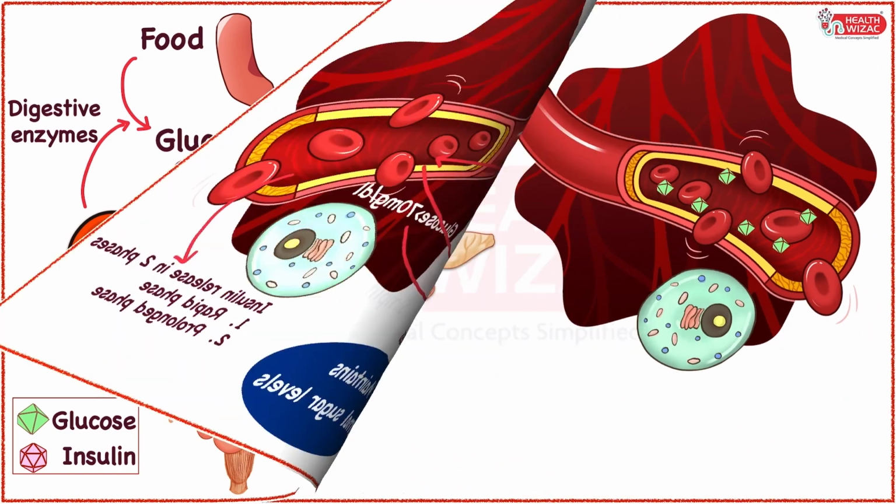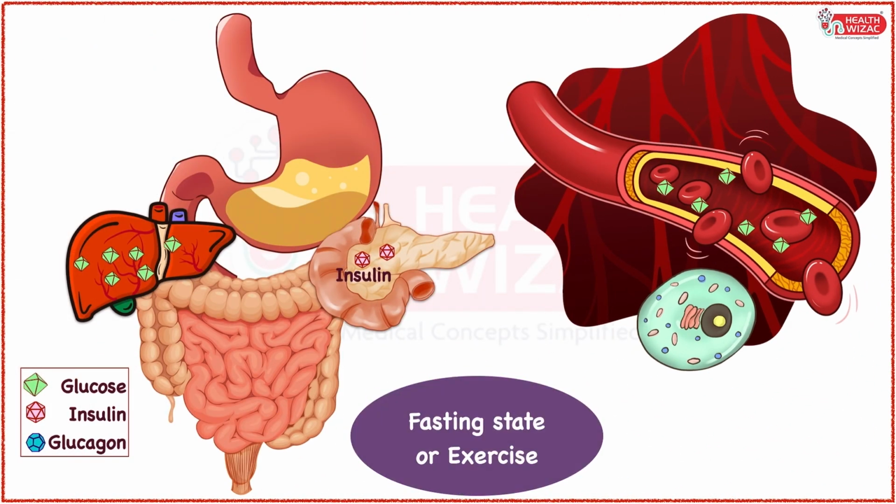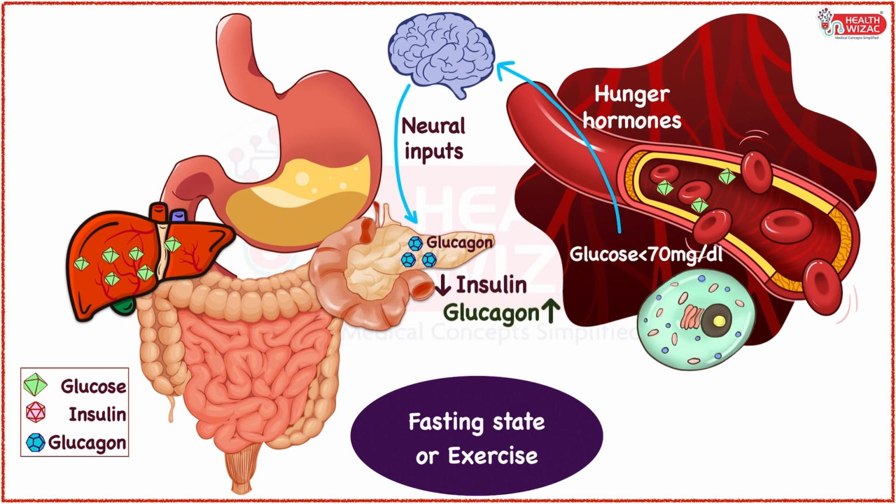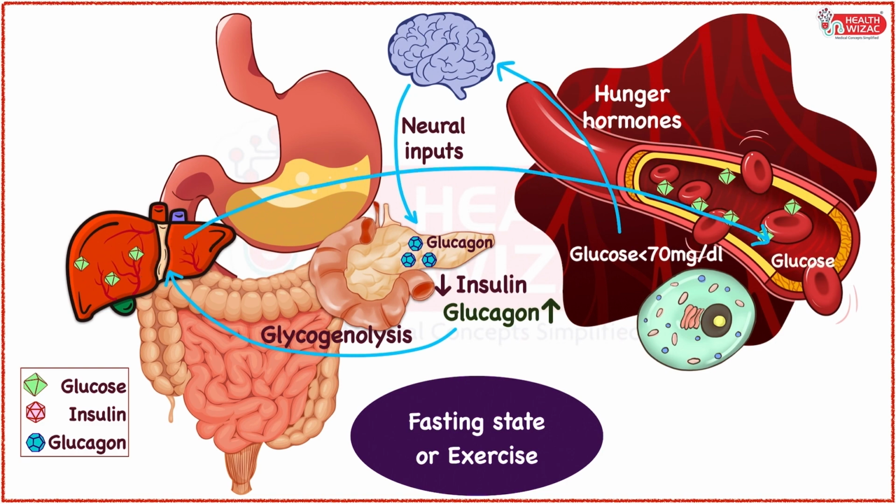In fasting conditions or exercise, when the blood glucose level falls below 70, it triggers the brain for hunger hormones, which then send neural inputs to the pancreas, thus reducing insulin synthesis and promoting glucagon secretion. This facilitates glycogenolysis, that is conversion of glycogen stored in the liver into glucose, maintaining the normal blood sugars.